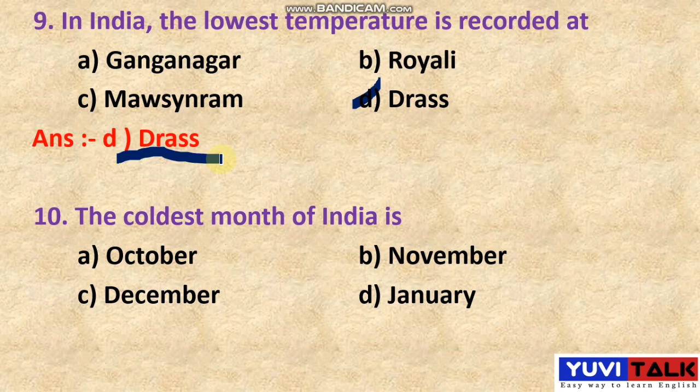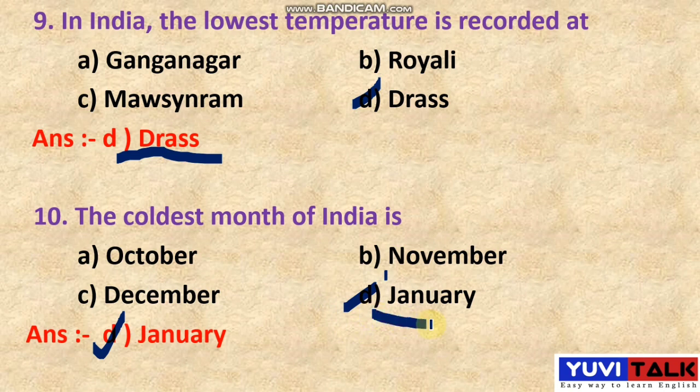What do you think? Which month is considered the coldest month of India? Guess, any guess, students? See the right answer. The right answer is option D, January. So option D, January is considered as the coldest month of our country, India. Now let's move on to the next question, students.